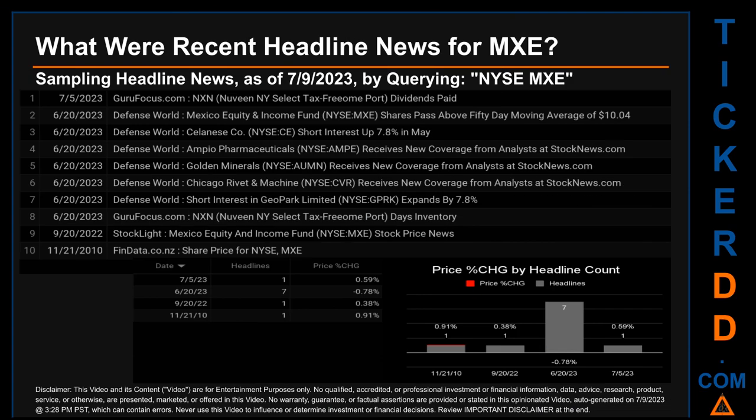What were recent headline news for MXE? Today, Sunday the 9th of July 2023, I sampled one of our news aggregators for latest headlines for this ticker. I did so by searching specifically by a keyword that may appear, broadly, in the title or the body, of discoverable news articles. The keyword that I used was a combination of the exchange and the ticker symbol, NYSE: MXE. The results show 10 unique headlines, published across 4 unique dates. Publication dates spanned 4,609 days.